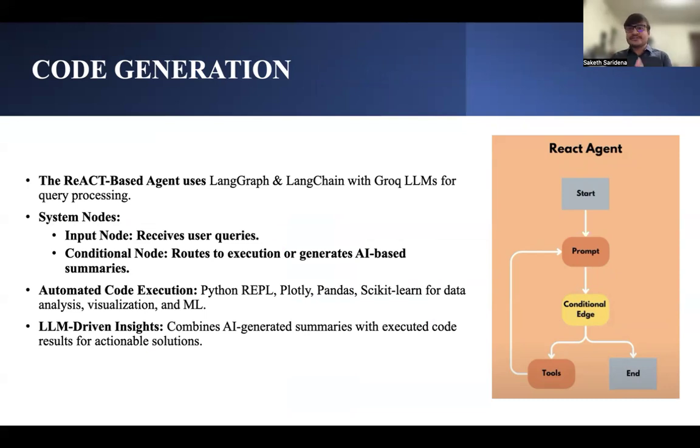If the user wants the code, we are implementing it using LangGraph and LangChain with Groq LLMs. Groq is basically a place where multiple different large language models like Llama, Ollama, Mistral 7B, Falcon, and OpenAI can be used in one place. This particular code generation part has two nodes.